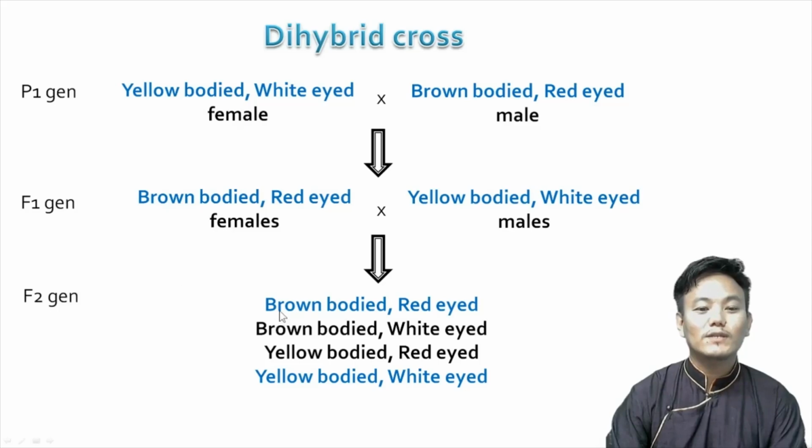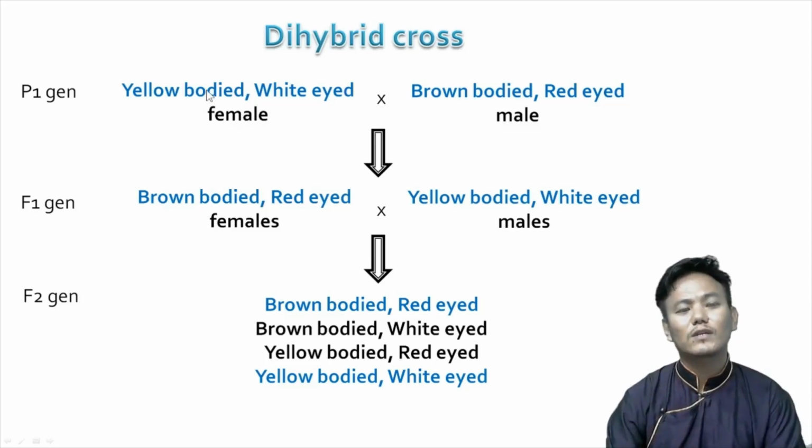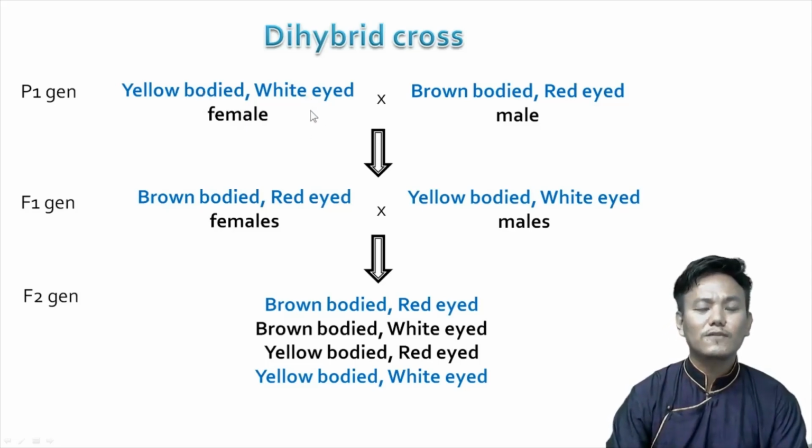What he saw was that the parental combinations were much more in number compared to the recombinant ones, the new character combinations. So how did he explain this particular phenomenon? He said that the genes responsible for the body color and the eye color must be located on the same chromosome. This physical association between the two genes interfered with the independent segregation of the alleles.